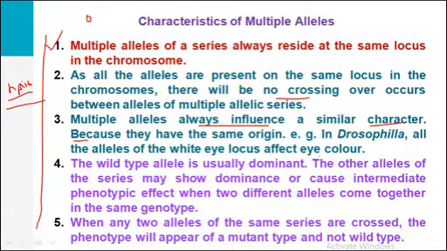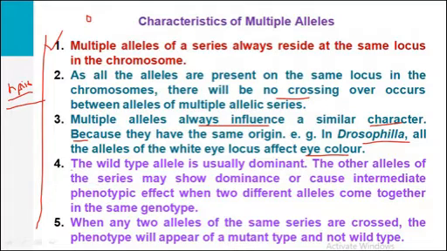For example, in Drosophila, all the alleles of the white eye locus affect eye color. So here we have taken the example of Drosophila, where all the alleles at the white eye locus influence the eye color of the Drosophila.